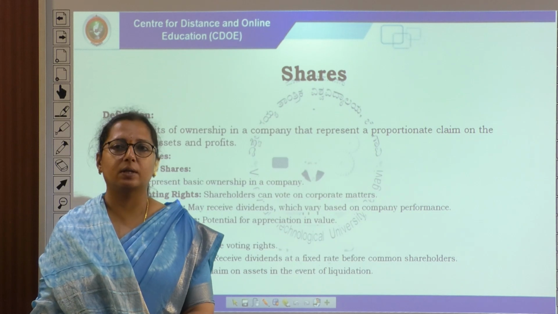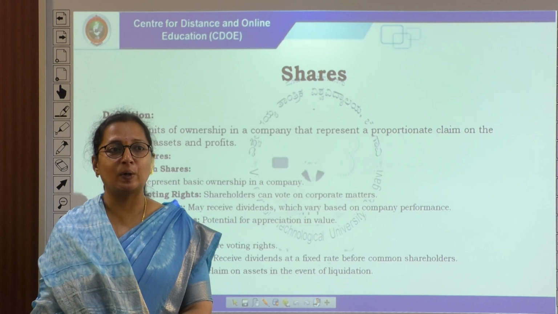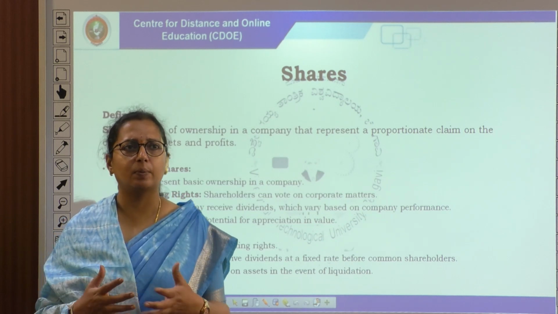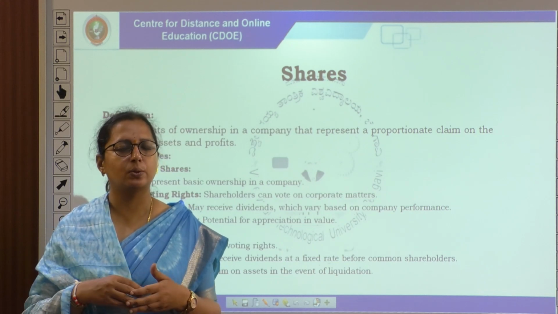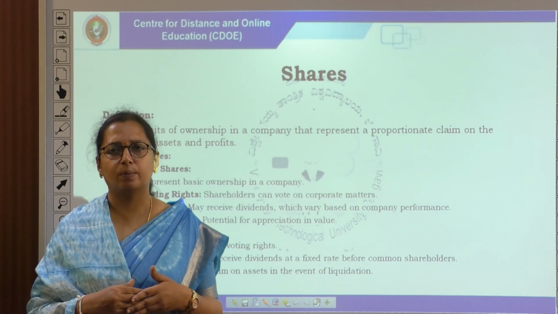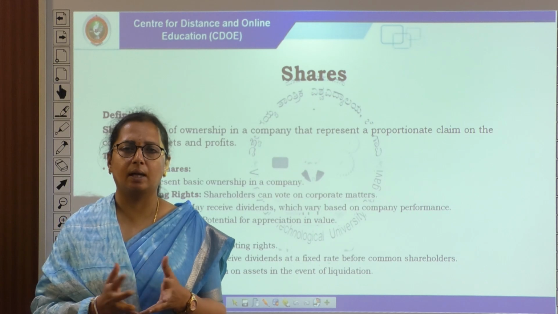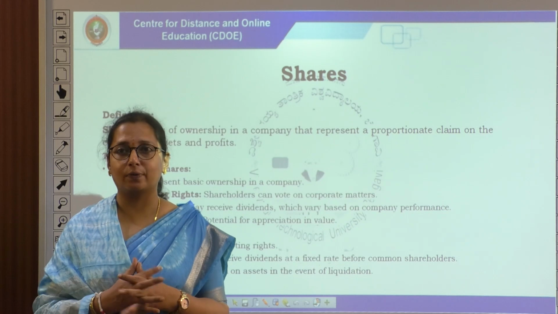The first concept here is shares. As I mentioned earlier, equity share. What does a share mean? We always say equity share is a share issued by a company, primarily from the new issue market, which is called the primary market. As the name itself mentions, a new issue of a market is nothing but a fresh issue of a share.